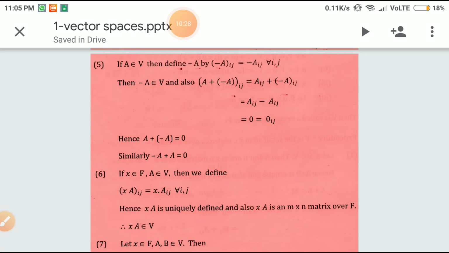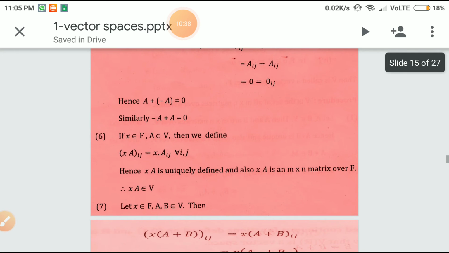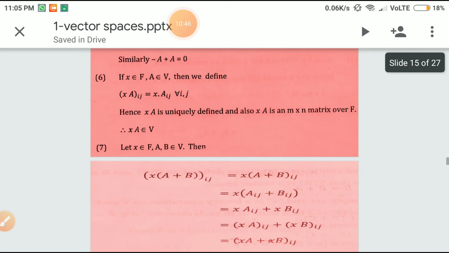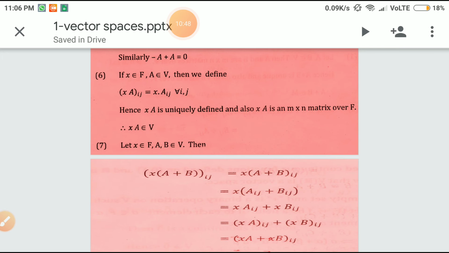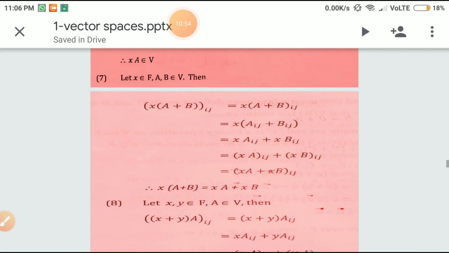Therefore A plus minus A equal to minus A plus A equal to 0. Therefore the additive inverse of A is minus A. And further we have scalar multiplication. For x in F and A in V, we can define xA ij equal to x times A ij, and then xA is uniquely defined, and hence xA is the m by n matrix over F. xA belongs to V.